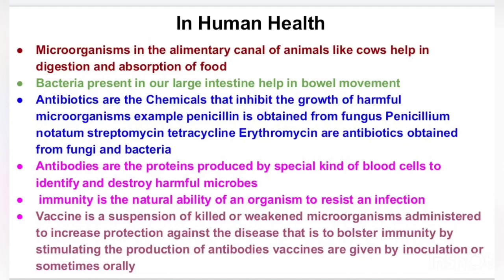So it is a kind of protection we are taking in the form of vaccines. These vaccines help us to increase protection against diseases, that means to bolster our natural immunity, our natural ability to fight back against the infections or the antigens. This also helps to stimulate the production of antibodies. And vaccination is done either by inoculation, that means through injections, and sometimes they are given orally, like we do in the form of polio drops.